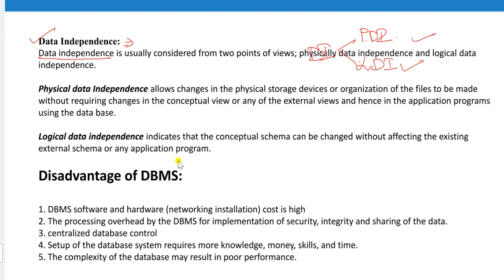I will explain this concept in detail in the data abstraction topic, no worries. But here see what physical data independence is and what logical data independence is, because this is also another advantage of DBMS. Physical data independence allows changes in the physical storage device or organization of the file to be made without requiring any changes in the conceptual view.